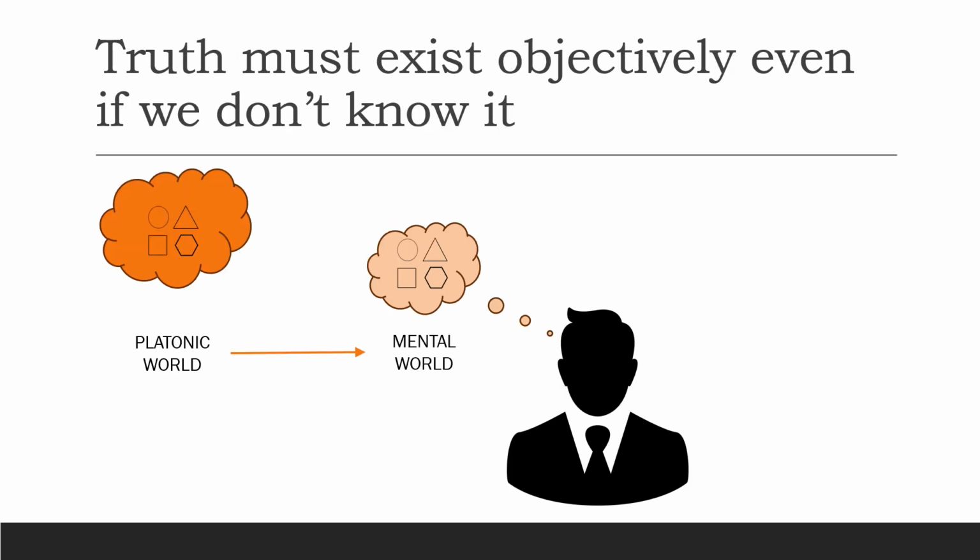Similarly, it is important to say that there is indeed a Platonic world where these ideas exist, even if nobody knows about them. After all, mathematicians discover or prove theorems one after another. However, the theorem is considered to have been true even when it had not been proven. The proof of a theorem is just the discovery of the proof rather than the invention of the theorem. If theorems do not already exist in the Platonic world, then the discovery of the proof would be the invention of mathematics rather than the discovery of the theorem.